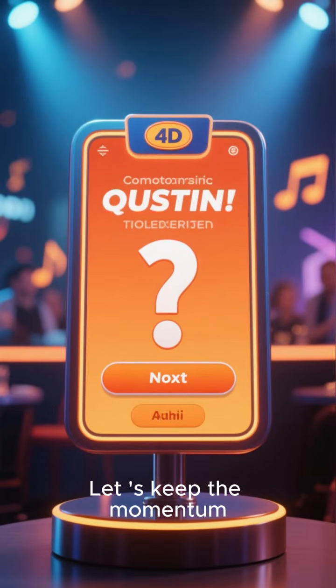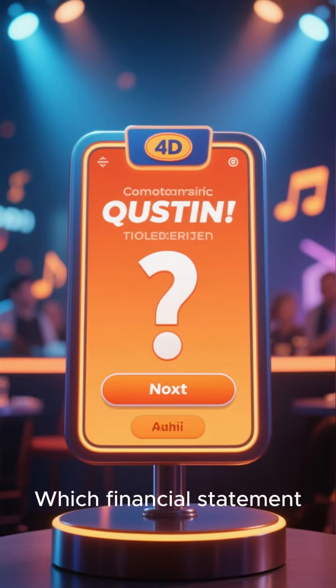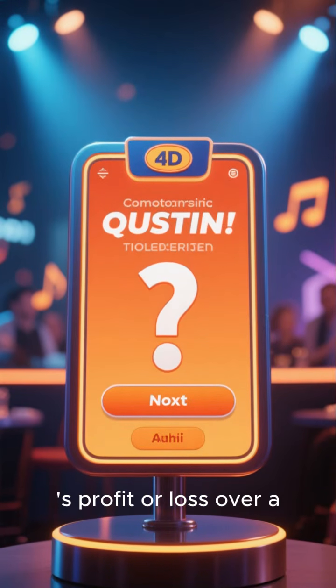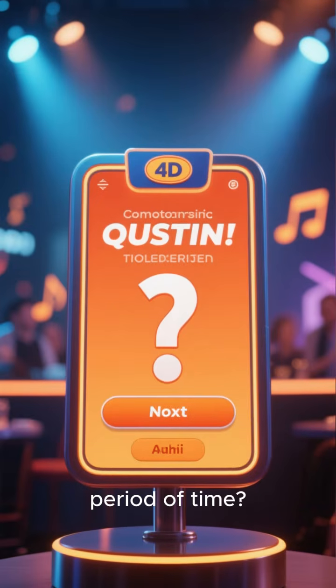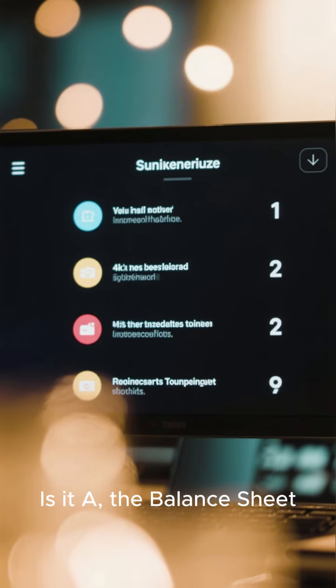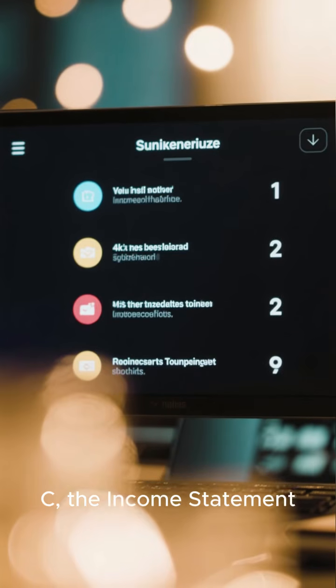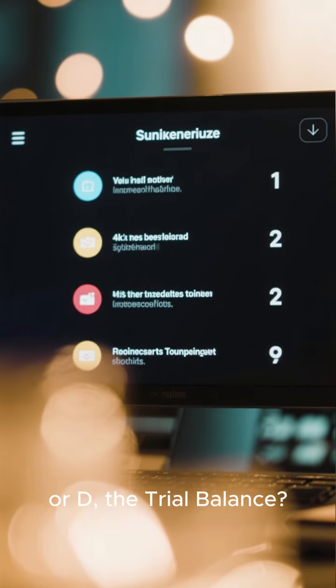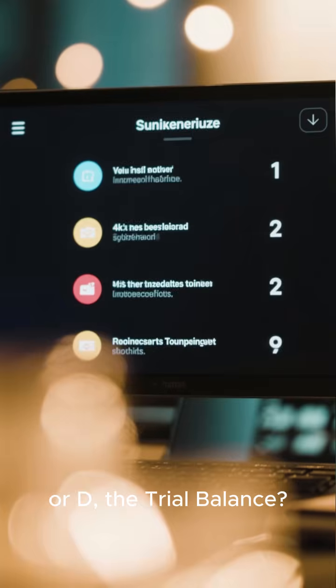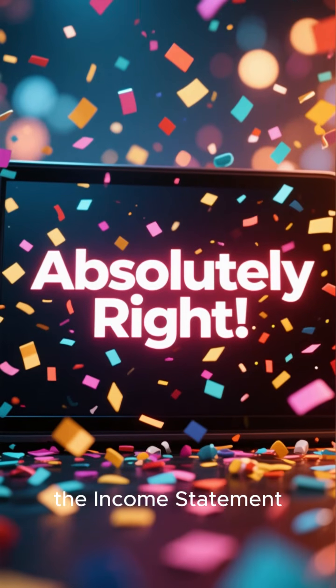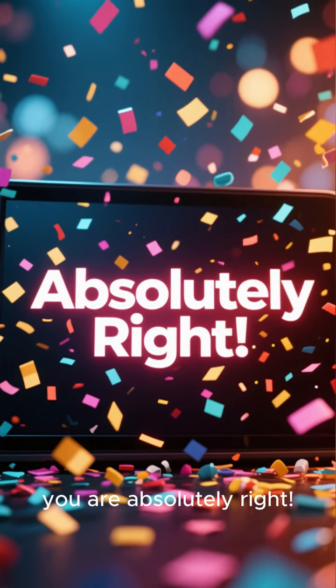Let us keep the momentum going with question 4. Which financial statement shows a company's profit or loss over a period of time? Is it A, the balance sheet? B, the statement of cash flows? C, the income statement? Or D, the trial balance? If you chose C, the income statement, you are absolutely right.